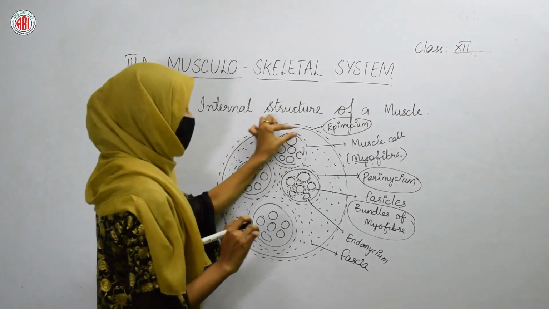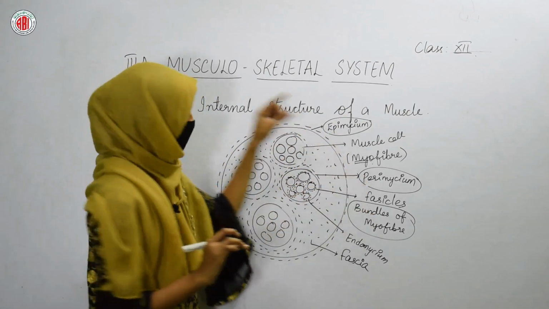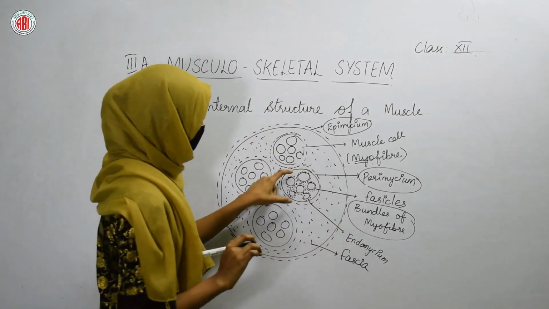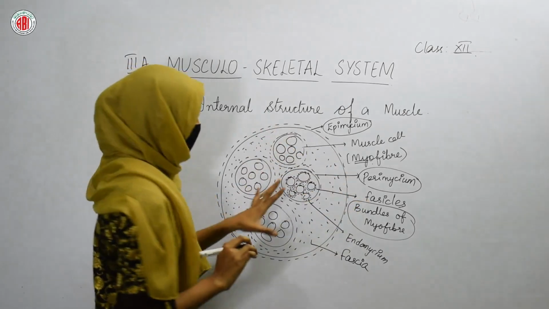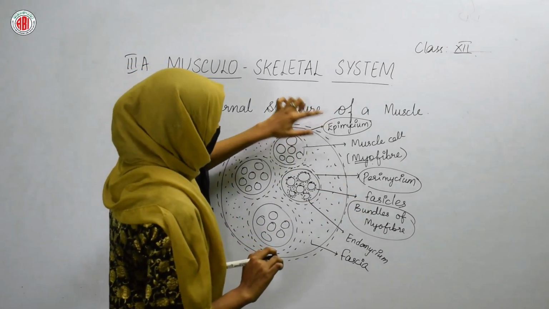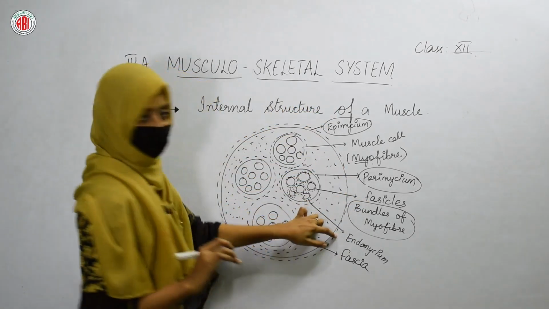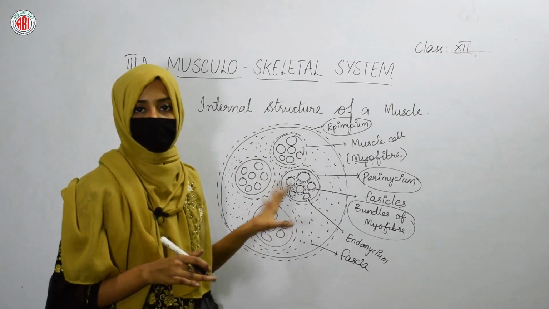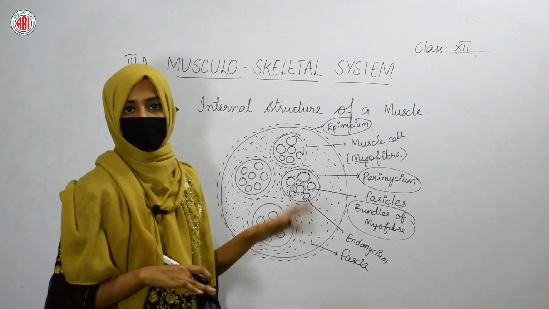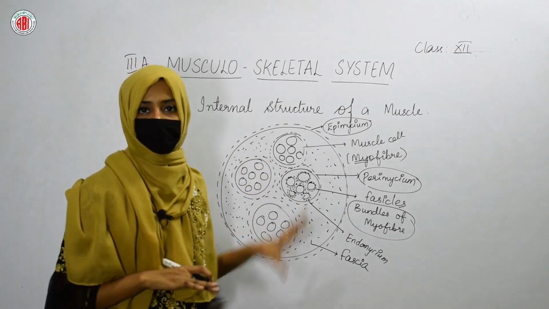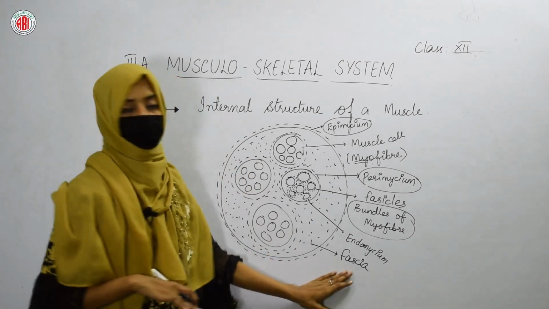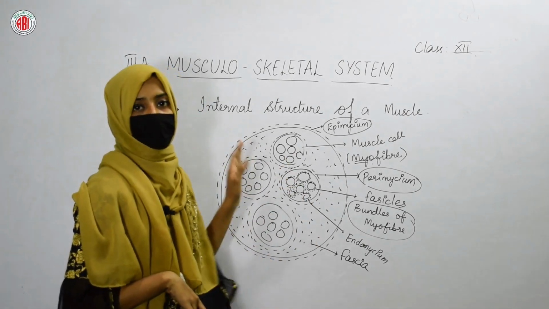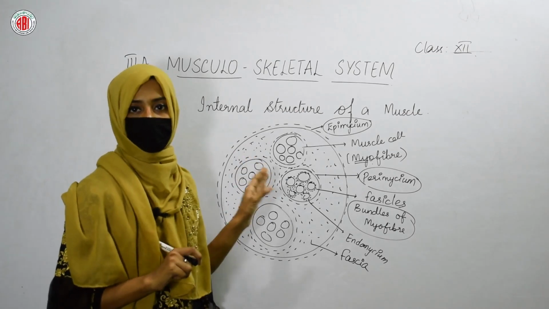Surrounding of the muscle cells can be termed perimysium, and surrounding of these bundles can be termed endomysium, and these bundles are called fascicles. Now, beside these three layers, epimysium, perimysium and endomysium, you can find the connective tissue inside the muscle. The connective tissue is present in the entire muscle, and we call that connective tissue fascia. So, these are the different things that you can find in the internal structure of a muscle.